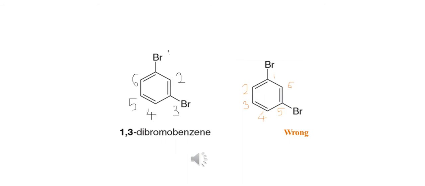In the same compound, if we start the numbering in an anti-clockwise direction, the bromine gets the fifth number. This is far away, not the lowest number. That's why this name is not acceptable: 1,5-dibromobenzene.